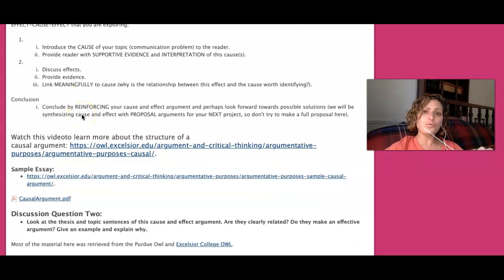And your conclusion should reinforce that meaning, because the proposal is really something you're going to do on your next project. You might point to it here, but you really want to save that for project 3. And that's where we're going to synthesize what you're writing here with what can be done about it.